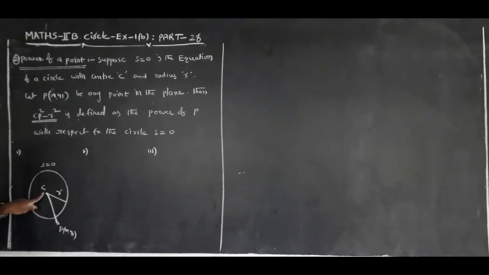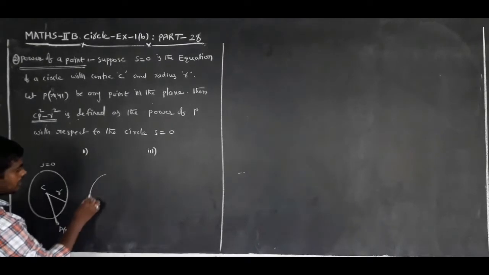This is the circle, this is the center, this is the radius. Here P(x1, y1) is any point in the plane. First case, P(x1, y1) is an exterior point of the circle.